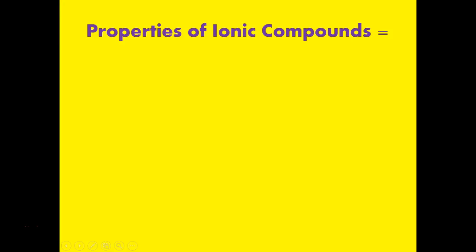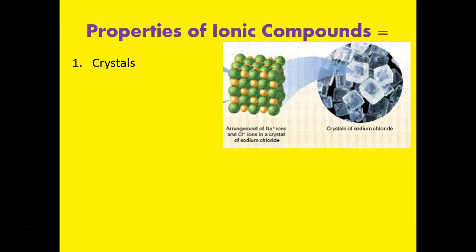The result of that is that if you look at ionic compounds on the large scale, they make these really, really nice shapes. So what we have here is a picture of some crystals of sodium chloride, which is table salt, and you see that they have these really nice, boxy geometric shapes. This comes about because of the crystalline lattice structures that exist with the ionic compounds.